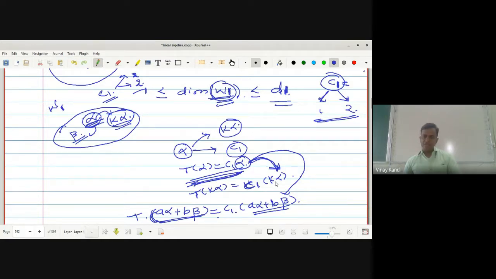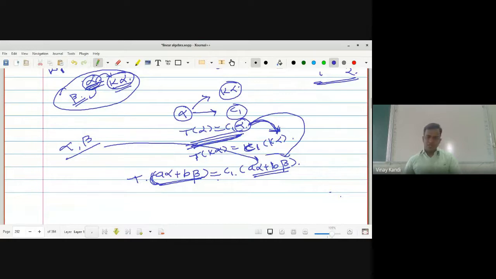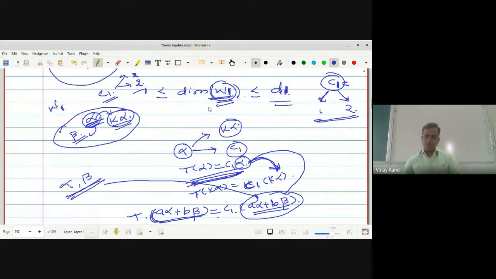Alpha and K alpha are dependent on each other. If alpha and beta are the two vectors, then their linear combination is again a characteristic vector. Hence this vector is linearly dependent on this one. That's why the dimension of W1 does not exceed D1.